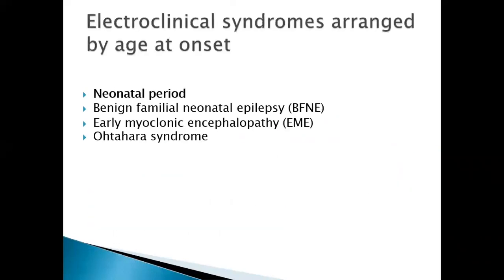So important is the neonatal period. Benign familial neonatal epilepsy, it is a benign one. It will resolve on its own within 2 years. Early myoclonic epilepsy and Ohtahara syndrome. Important points: burst suppression pattern. You have to differentiate the burst suppression pattern between the two. Ohtahara syndrome, we have the longer burst and shorter interburst interval. Early myoclonic encephalopathy, we have shorter burst and longer interburst interval. Ohtahara syndrome, we have structural lesions. Early myoclonic epilepsy, they have an underlying metabolic abnormality.